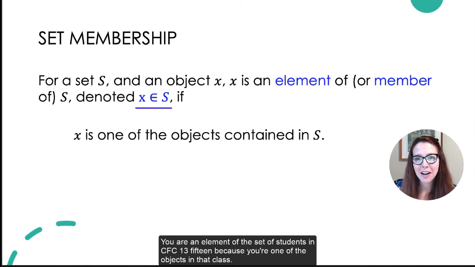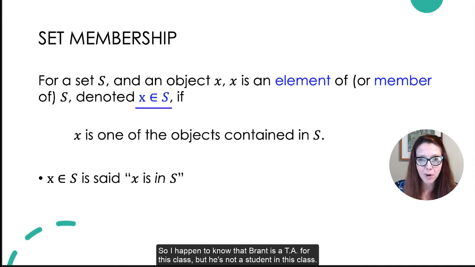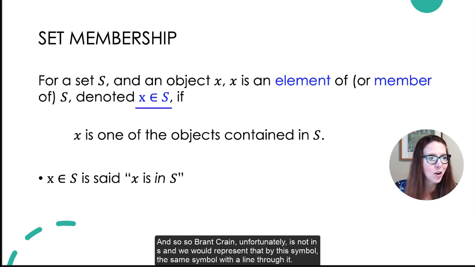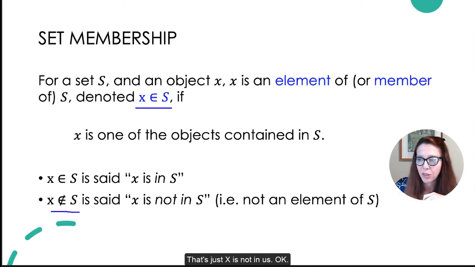You are an element of the set of students in CSCI 1315 because you're one of the objects in that class. Okay, so we say x is in S, and there's also a symbol for something not being a member of the set. So I happen to know that Brent is a TA for this class, but he's not a student in this class. So Brent Crane, unfortunately, is not in S. And we would represent that by the same symbol with a line through it. That's just x is not in S.